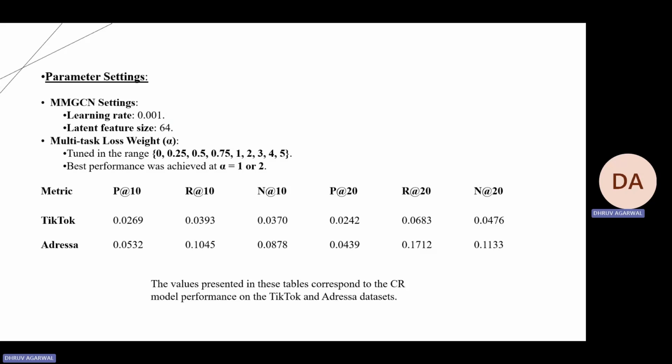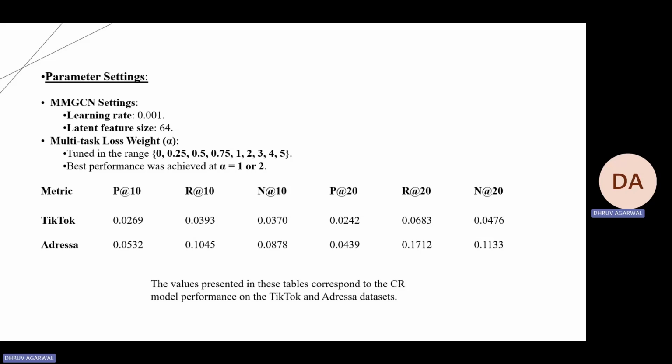After running our model with a learning rate of 0.001 and latent feature size of 64, we get the following key metrics. In the TikTok dataset, the values of P10, R10, and N10 were respectively 0.0269, 0.0393, and 0.0370.